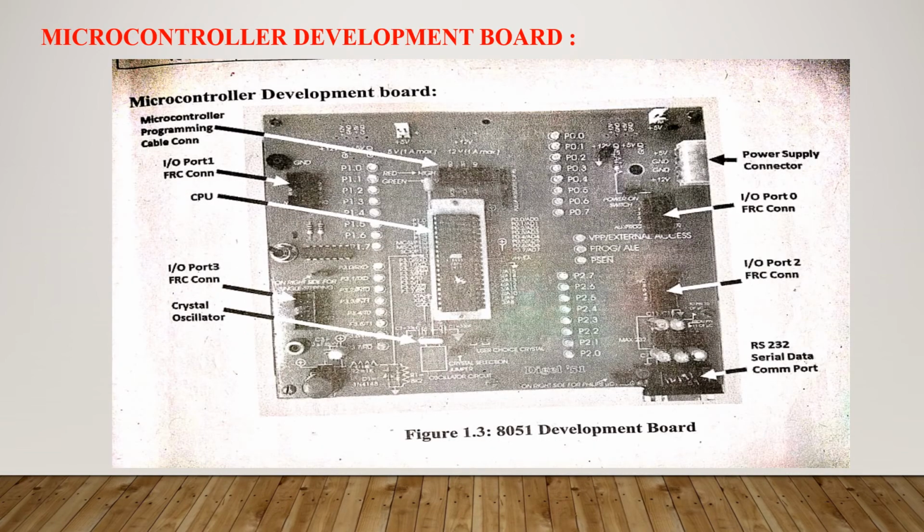Now this diagram shows the microcontroller development board. So here at the center CPU is present. Now these are the different ports. So this is input output port P1. Then this is port 3. Here on the right hand side port P2 and P0 are present.